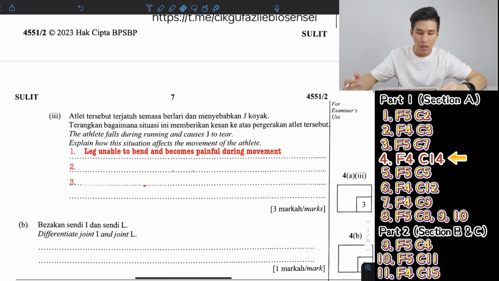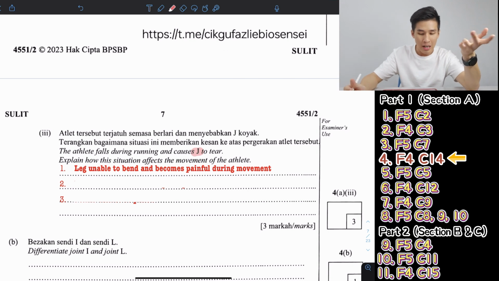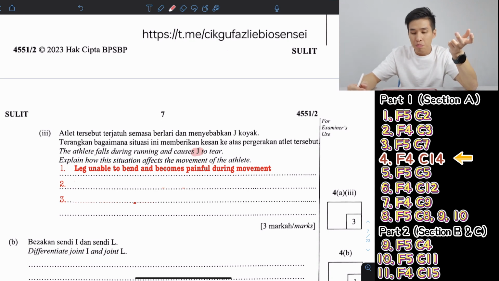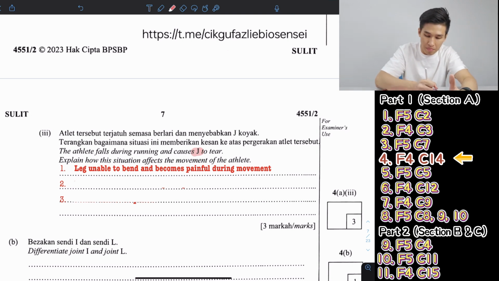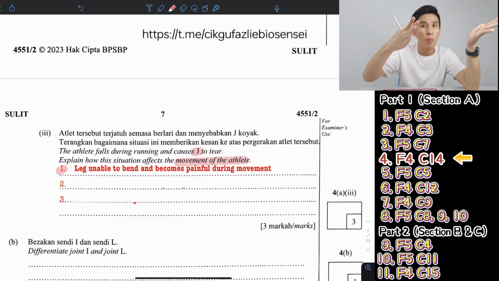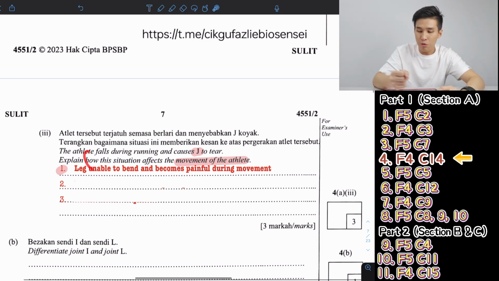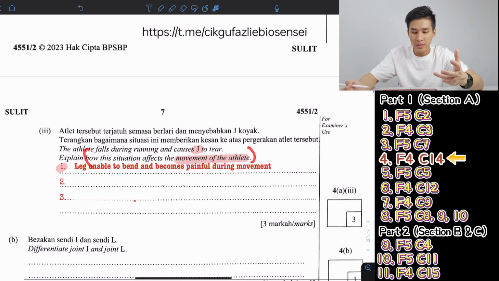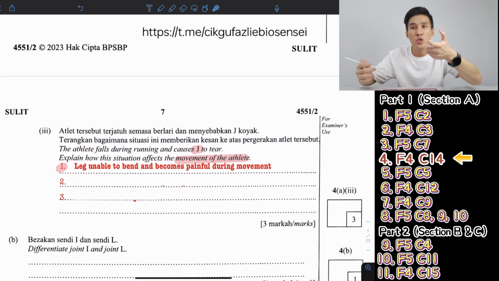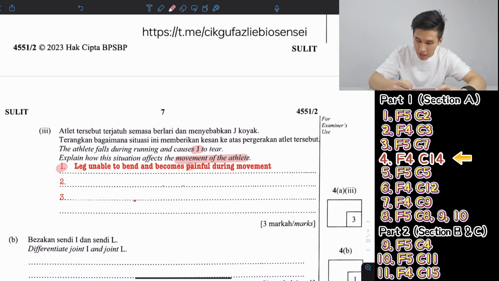Next. The athlete falls during running and causes J to tear, the tendon to tear. Very painful. Explain how this situation affects the movement of the athlete. So number one, you can always start by saying what will happen first. The question says explain, so save that for the second point, because usually this part will be easier to answer. Of course, you cannot move, it's broken already. Meaning your muscle cannot pull the bone, and definitely you feel pain. So you can say you feel painful, and basically you cannot move, unable to bend.